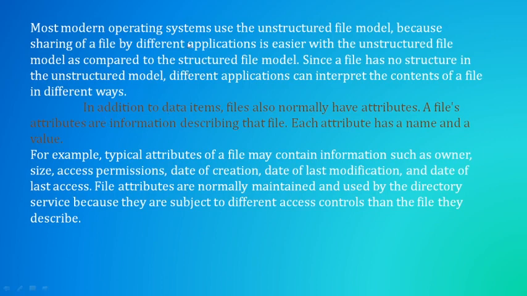So in addition to these data items, generally we will have attributes. An attribute is nothing but extra information. It gives information about the file here.